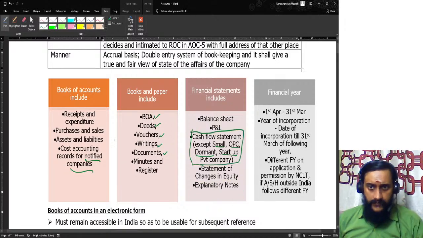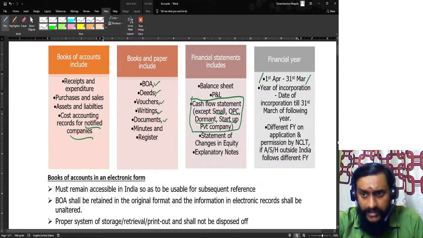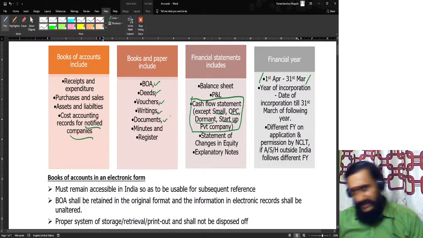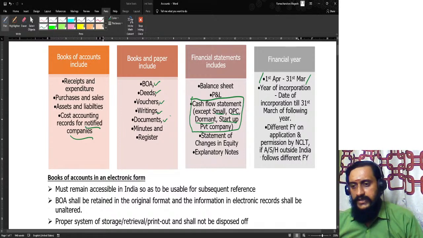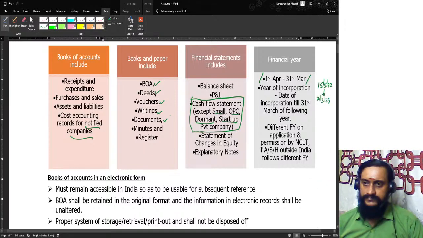Now, what is financial year? The normal financial year is April to 31st of March. But in the year of incorporation alone, it is from the date of incorporation till the 31st March of the next year. Which means if I incorporate the company on, say for example, 15/5/22, then it runs from 15/5 till 31st of March 23.